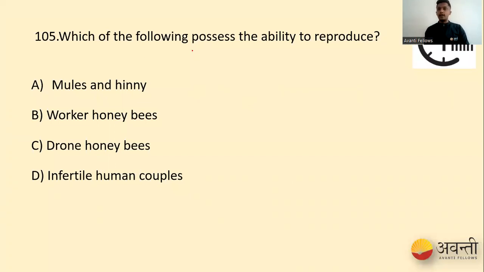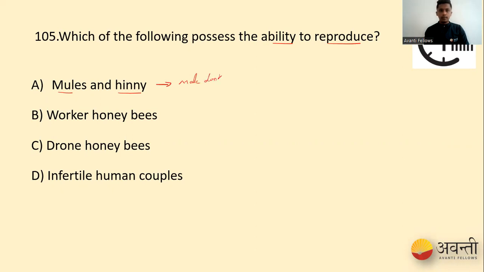Which of the following possesses the ability to reproduce? Our options were mules and hinny, worker honeybees, drone honeybees, and infertile human couples. So in this question, we have to choose which of the following possesses the ability to reproduce, right? When it comes to mules and hinny, what is a mule? A mule is nothing but a cross between a male